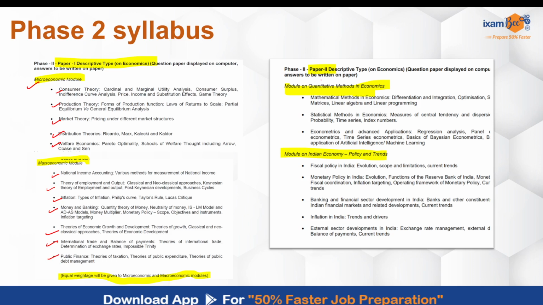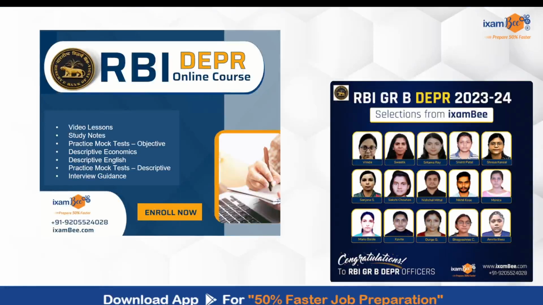Your paper 2 will have a module on quantitative methods, which will include mathematical methods, statistical methods, and econometrics. We can focus on these two aspects and a lot of numericals. And in the Indian economy, fiscal policy, monetary policy, banking and financial sector, inflation, and the external sector developments in India, right? So wishing you all the best.